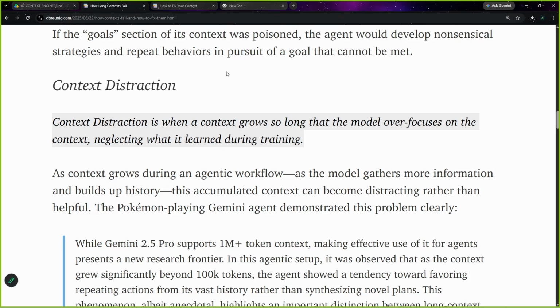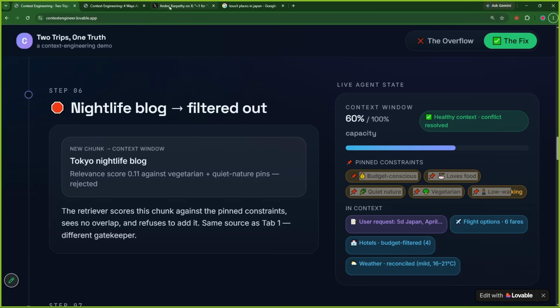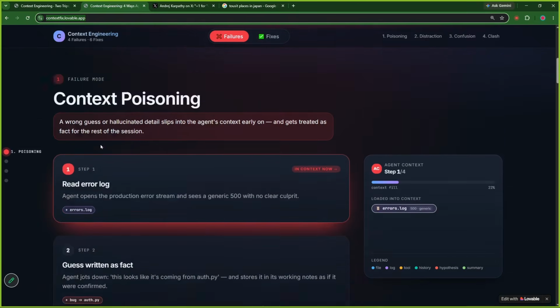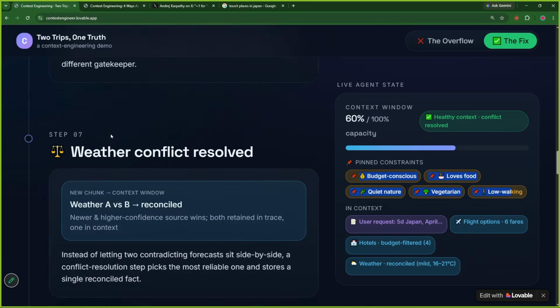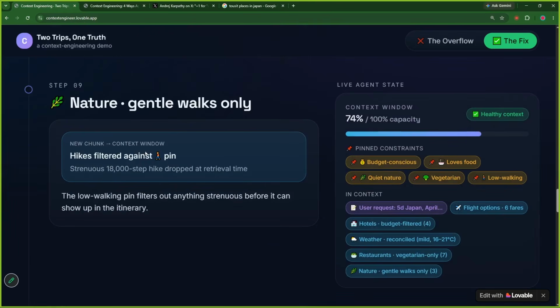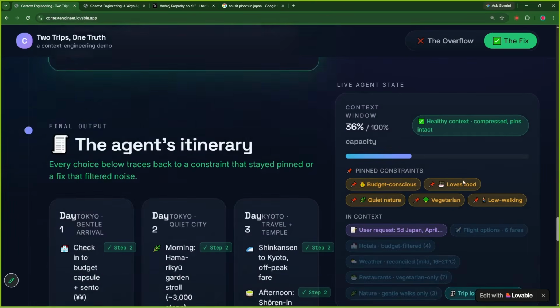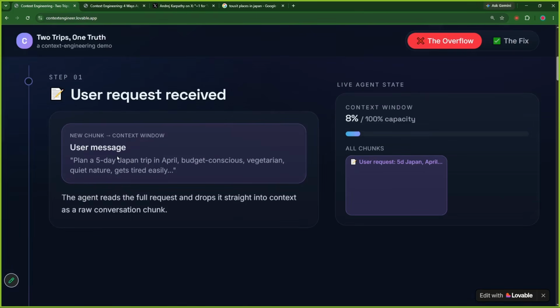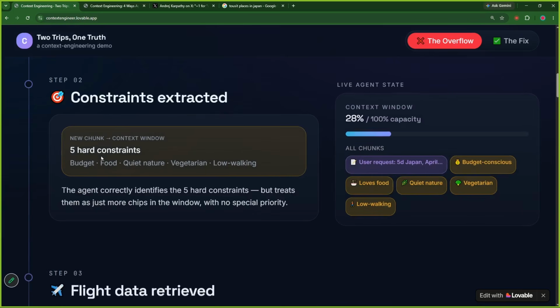Context distraction. If we remember from this particular application here, let us quickly see what happened in the first part. In the first part, the user said, I love food, quiet nature, vegetarian, and low walking.